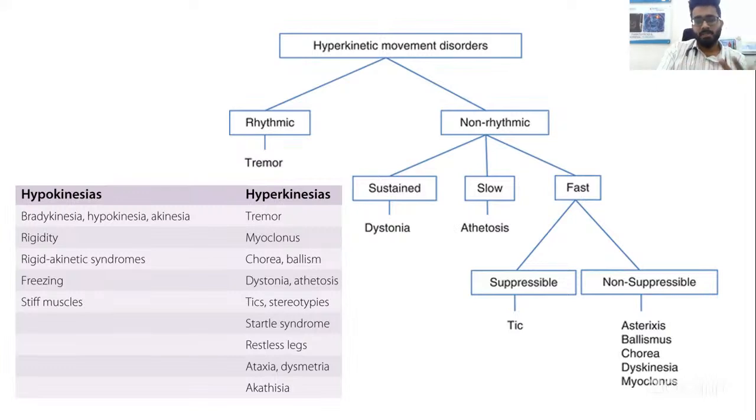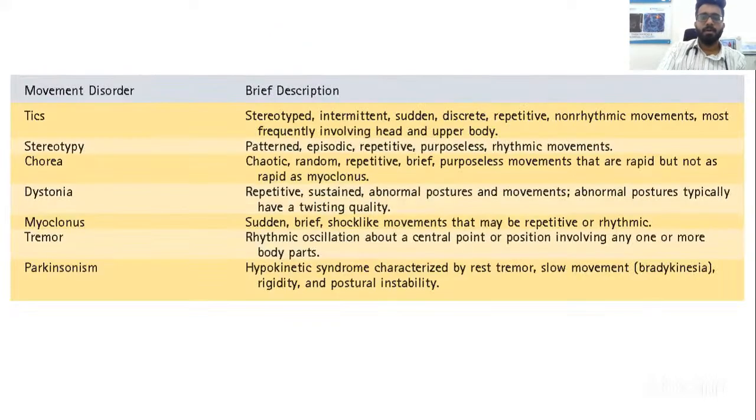When it's rhythmic, it's tremor. Non-rhythmic has a few variations: non-rhythmic sustained, twisting posture-like movement is dystonia; non-rhythmic slow, snake-like movement is called athetosis; and non-rhythmic fast movements can be tics, asterixis, ballismus, chorea, dyskinesia, and myoclonus. We'll discuss these movement disorders in detail, but try to understand the basic principle and the basic description of each movement disorder.